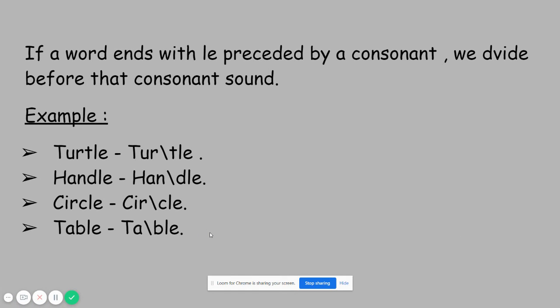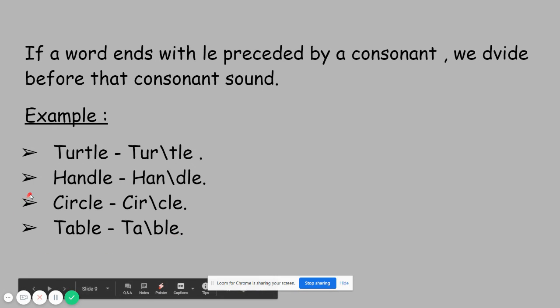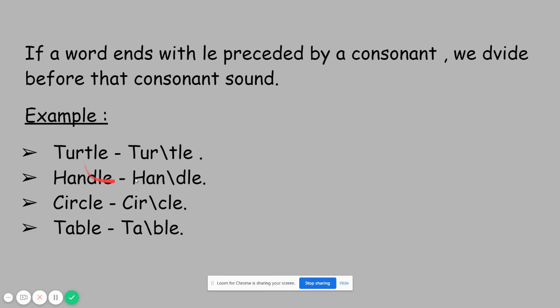So last, if we have a word that ends with LE preceded by a consonant, we divide before that consonant sound. I repeat, if a word ends with LE preceded by a consonant, we divide before that consonant sound. So here, first we will see the example. See, the letter turtle. So here, the word is ending with LE.